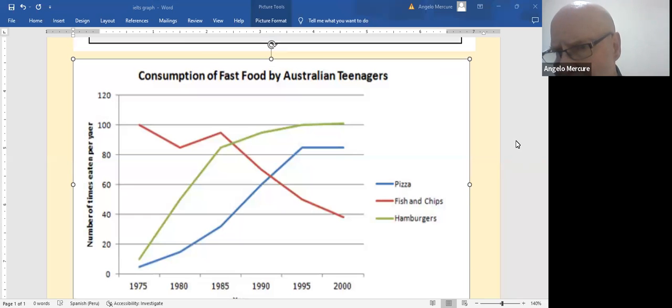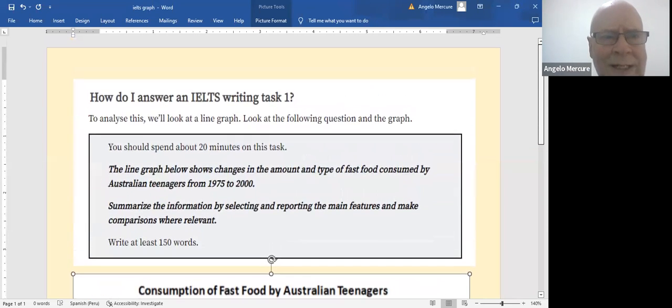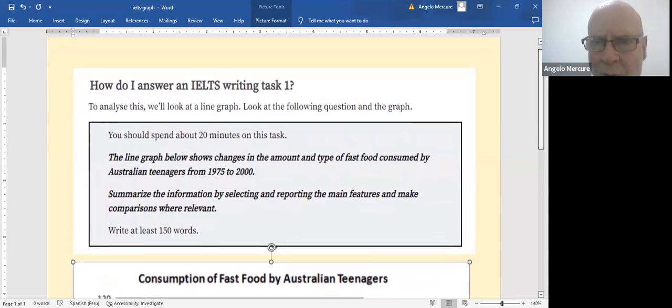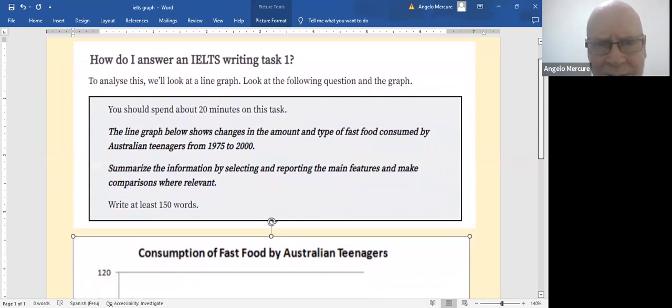Hey, welcome. We are looking at a line graph today, all right? And you may say, how do I answer an IELTS writing task 1? To analyze this, we'll look at a line graph, look at the following question and the graph. You should spend about 20 minutes on this task.